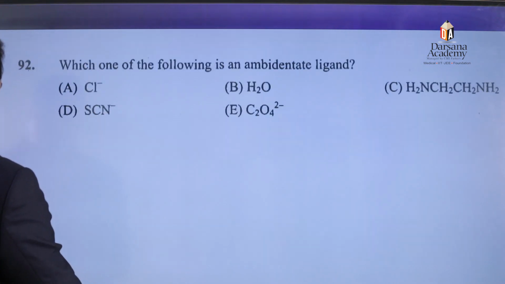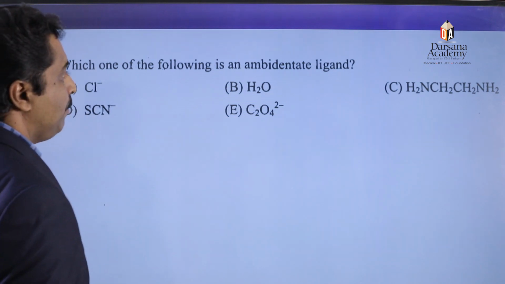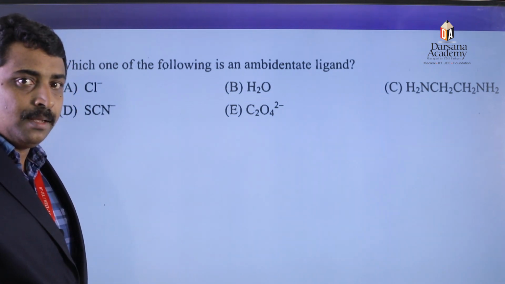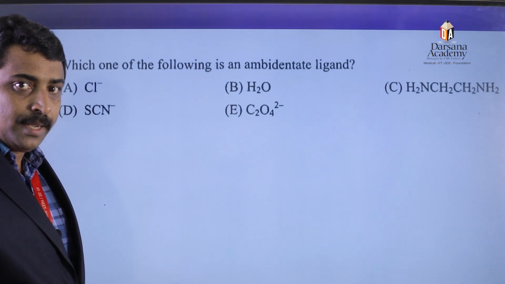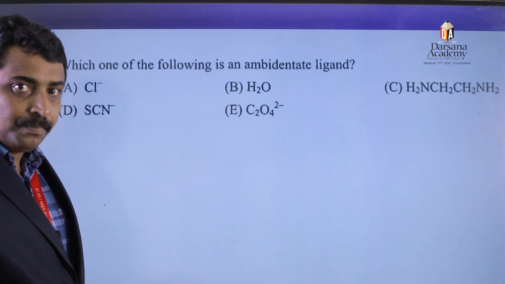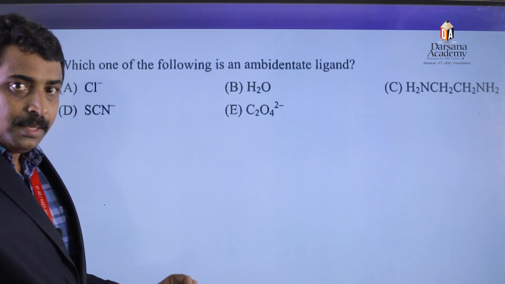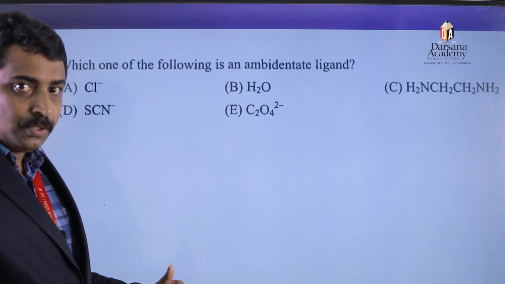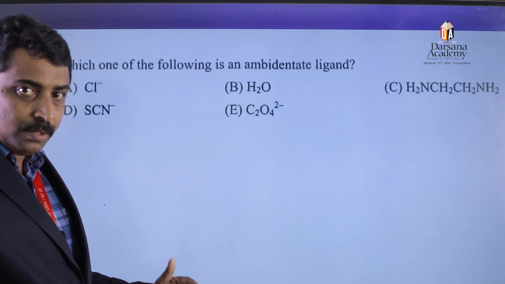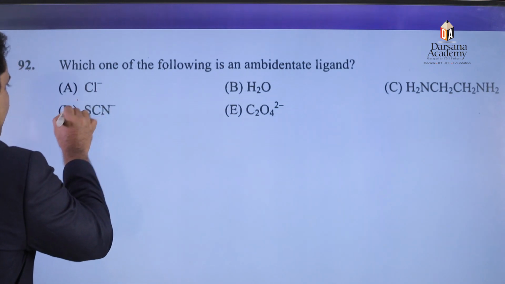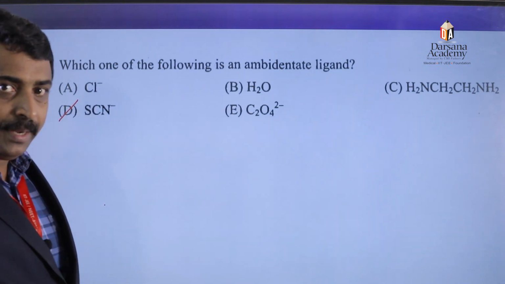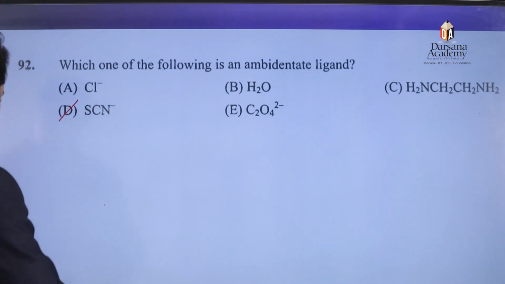Then again, 92nd question. Which one of the following is an ambidentate ligand? Ambidentate ligand means the monodentate ligand which can join with the central atom through more than one site. Example, SCN minus is an example of an ambidentate ligand. Okay.